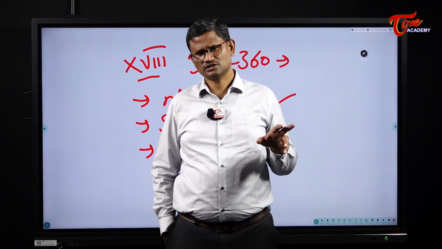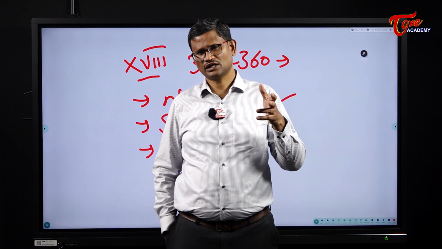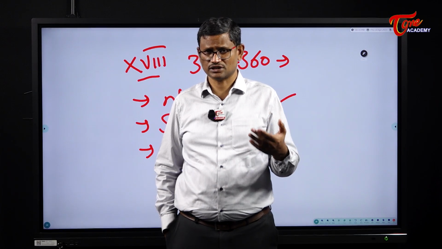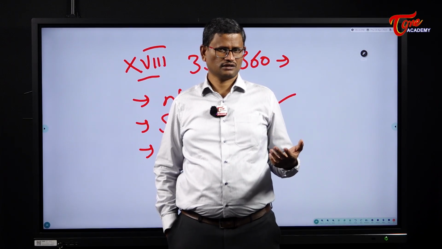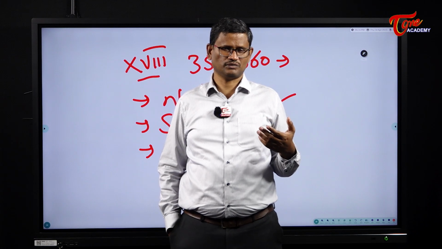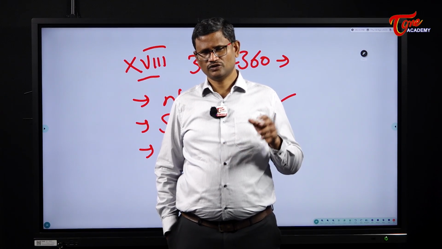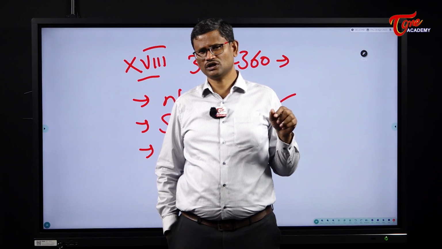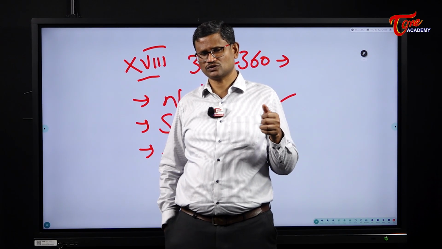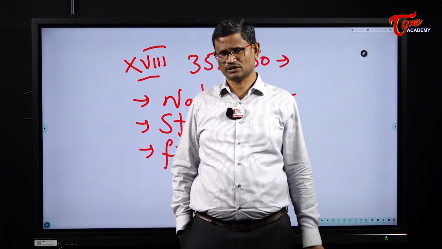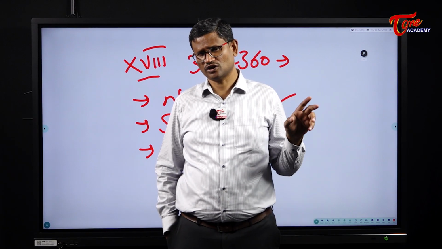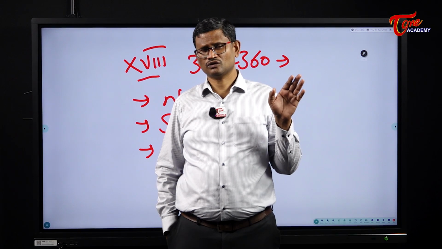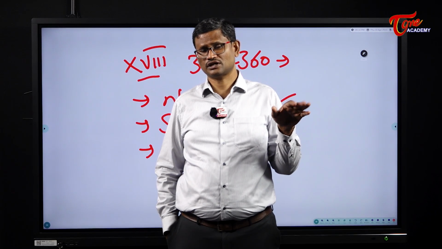Then what are the consequences of declaring national emergency? Once national emergency is declared, as I said earlier, the Constitution of India, which is federal, becomes unitary. So when you take the impact on center-state relations, in normal times, the union government can give directions to the states only on certain specified matters. But when national emergency is in operation, the union government can give directions to the states on any matter.